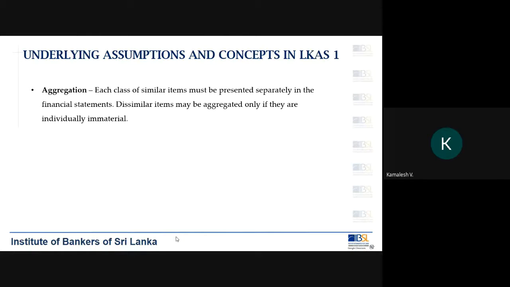Now, I will give you an example. Let's say property, plant and equipment. In an organization, you might have property, you might have plant like machinery, and you might also have the equipment which are used in your organization. Now the property, plant and equipment, you do not segregate them separately and present in your financial statement.